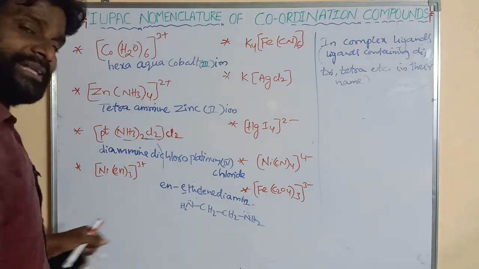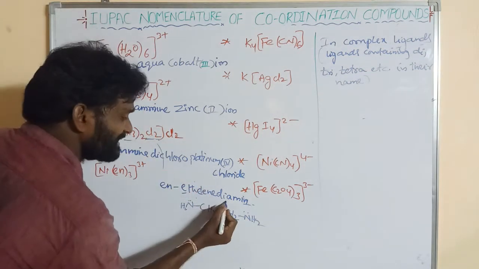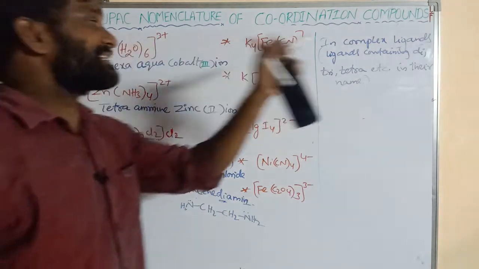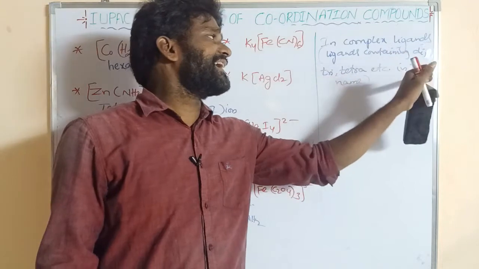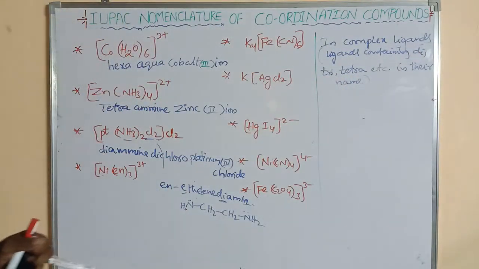So this is a complex ligand. Why? Ethylene diamine. In its name, what is there? Di is there. So the ligands containing di, tri, tetra, etc. in their name are considered as complex ligands.